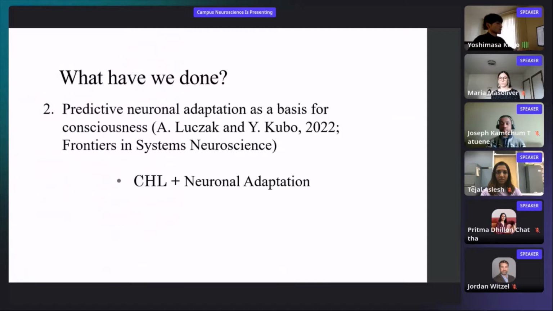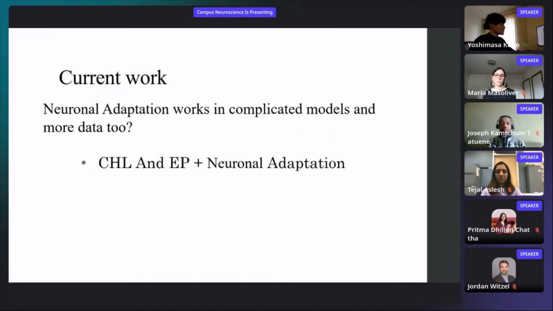And another study is, next slide, please. Neural adaptation can be seen in our brains and many systems. And then we applied neural adaptation to contrastive Hebbian learning. But this contrastive Hebbian learning is very limited, such as the hidden layer is very small and the dataset is too small. So here is a question. Next slide, please. Does neural adaptation work in more complicated models and more data too?